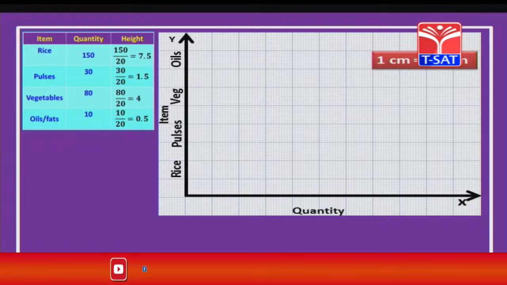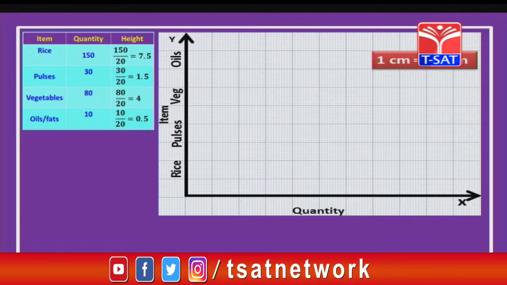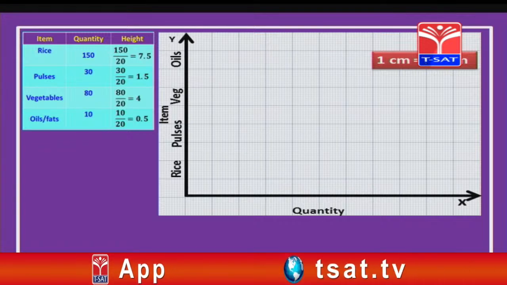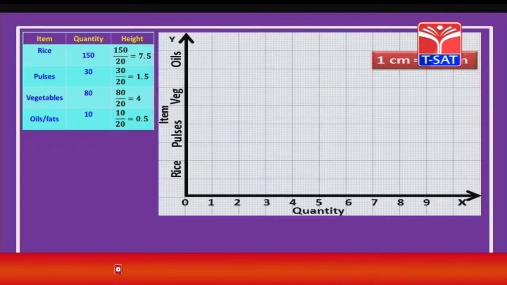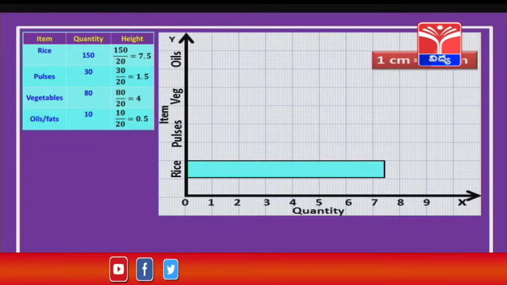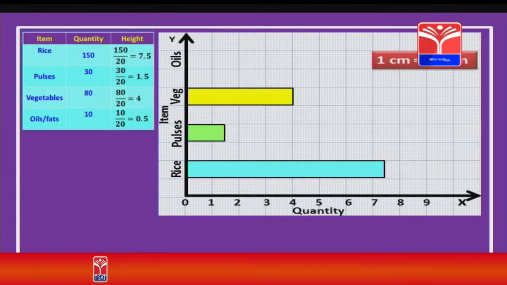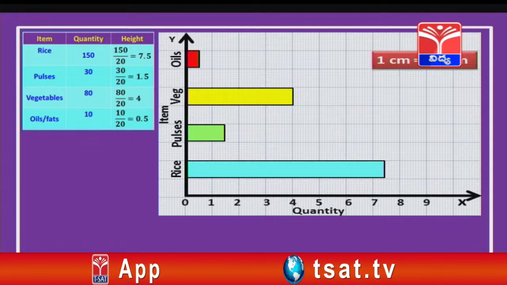Then we have already calculated the heights. Again, we are not going to calculate them, and we have decided the scale as 1 centimeter equal to 20 grams. Children, all this we have done in the previous session. The only thing is, we are going to draw it horizontally, and we have represented all the heights on the x axis. Now, let us draw the bars. For rice 7.5, for pulses 1.5, for vegetables 4, whereas for oils 0.5. So, this bar graph is called a horizontal bar graph, children.